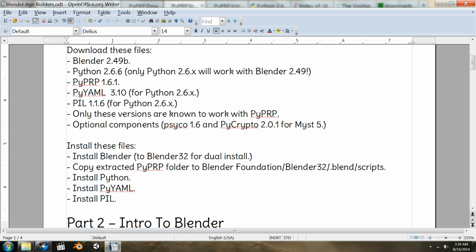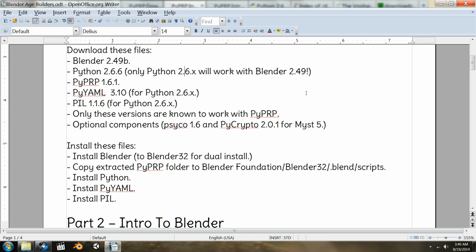This is the newest version of Python 2.6.x that you can use with Blender 2.49b. And PyPRP, the newest version you can use, is 1.61. PyYAML, the newest version you can use, is 3.10 for Python 2.6.x. And Python Imaging Library, or PIL, 1.1.6, also for Python 2.6.x.